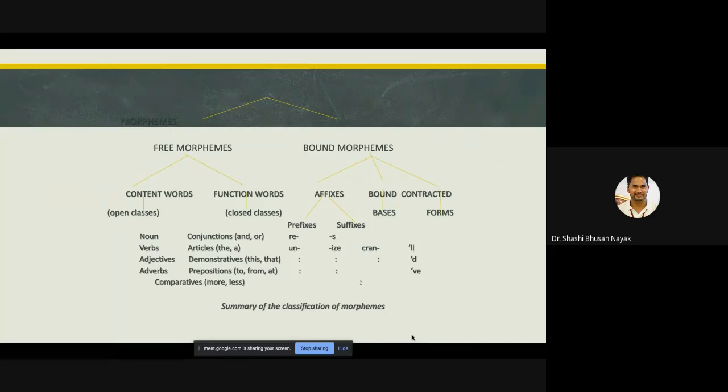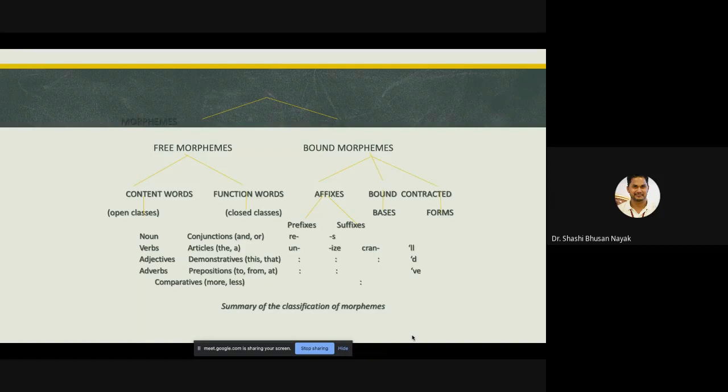Then morphemes: free morphemes, bound morphemes. In free morphemes, you have content words and function words or structure words. Content words: nouns, verbs, adjectives, adverbs. In function words, you have conjunctions like and, or; articles like a and the; demonstratives like this or that; prepositions like to, from, at; then comparatives like more or less.